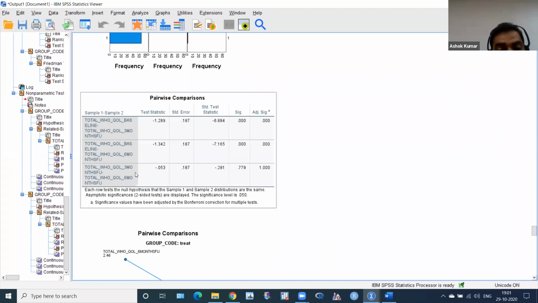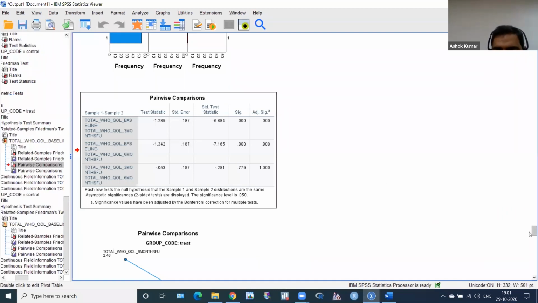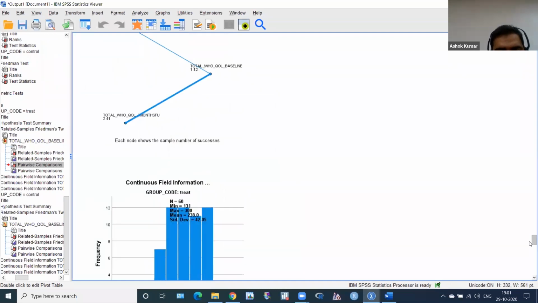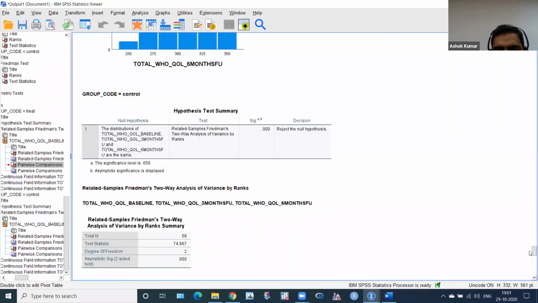But again, as repeated measures, the 3 months to 6 months p-value is this. You cannot take this. You have to take this p-value with this test statistic and this corrected p-value. This is the treatment group, so use this, and then again the control group, ignore these, all these graphs you have to ignore.